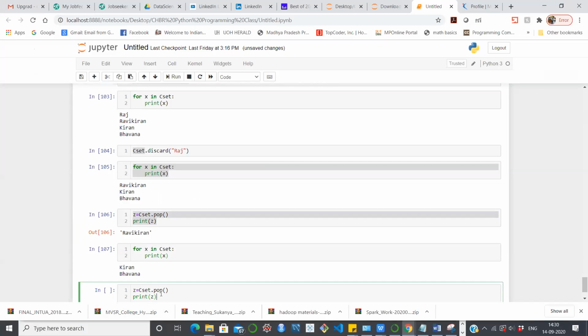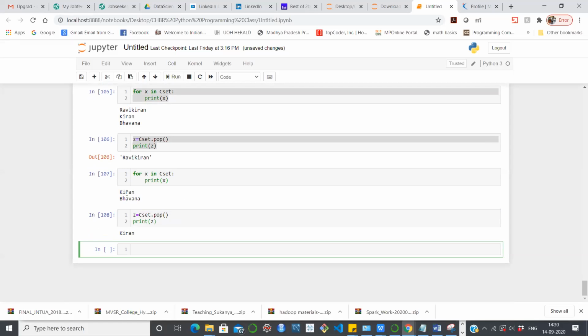So let me just perform the same operation again. Let me see what exactly the value we are getting. So we are removing Kiran. Okay, so this is how exactly it works.